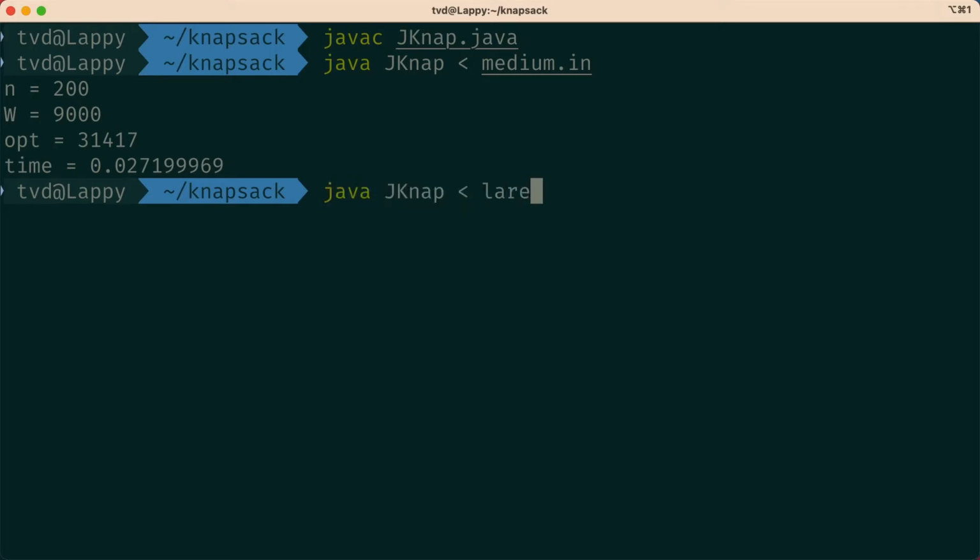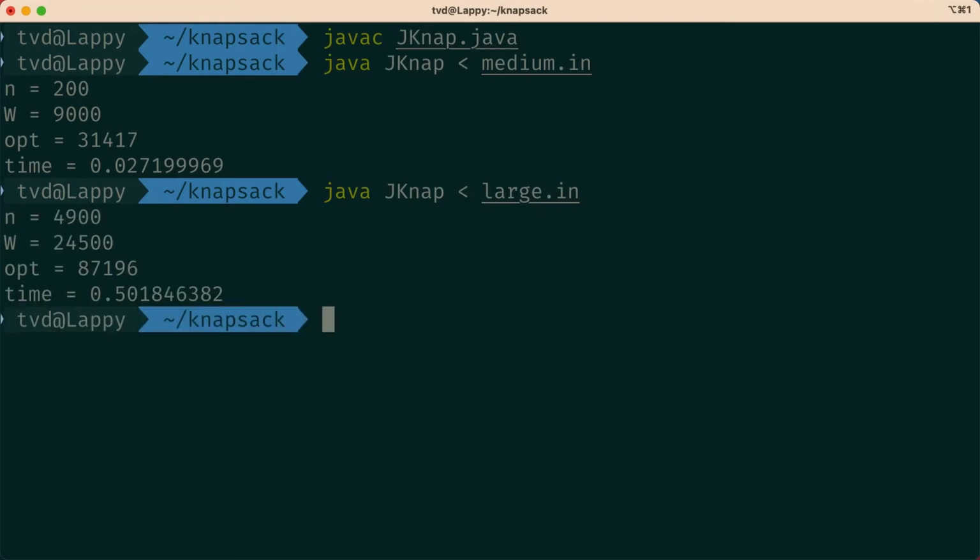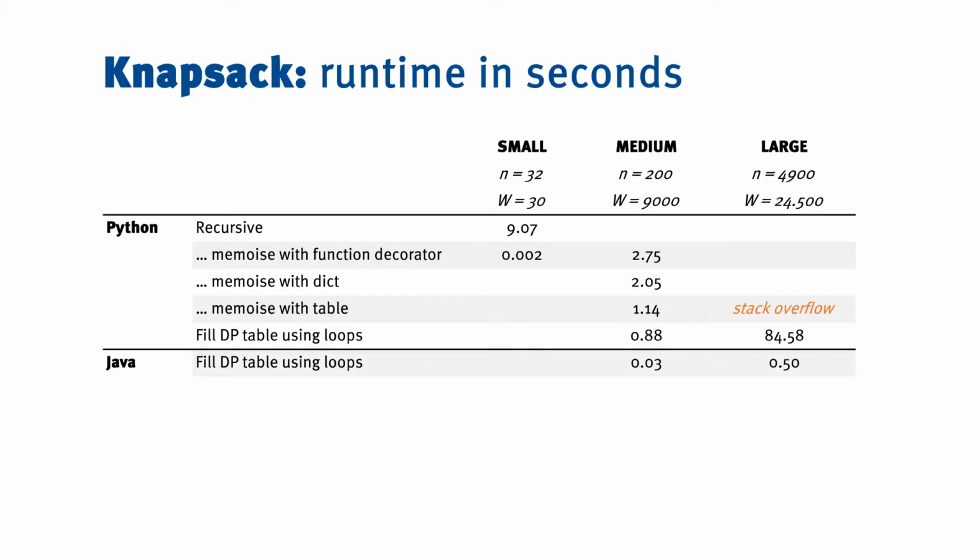Time for the large instance. And this, okay, only half a second. Well, it's less than a minute and a half. But maybe there's more we can do.